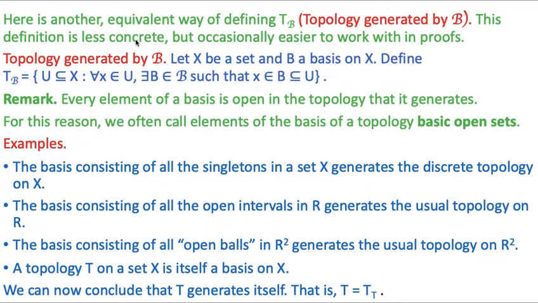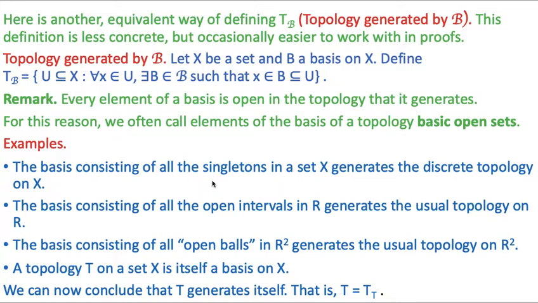So we define the topology generated by B as follows. Let X be a set and B a basis on X. We define TB equal to the set of U, which is a subset of X, such that for all x belonging to U, there exists B belonging to B such that x belongs to B, which is a subset of U. Here I want to mention that every element of a basis is open in the topology that it generates. For this reason, we often call elements of the basis of a topology basic open sets.